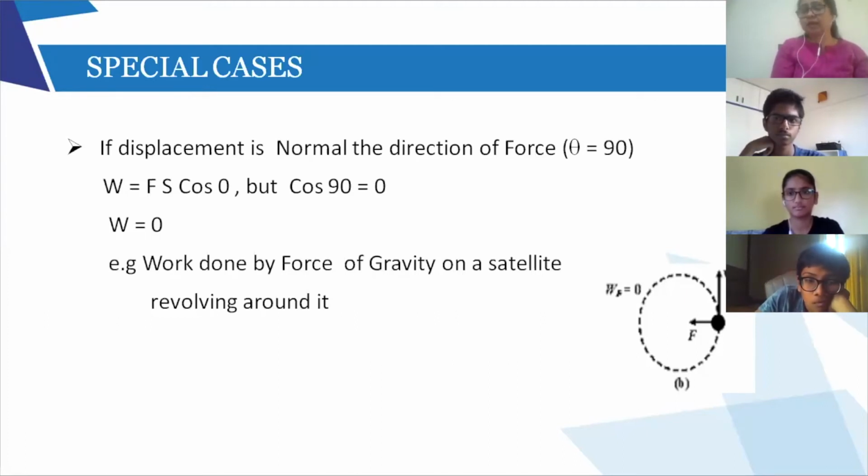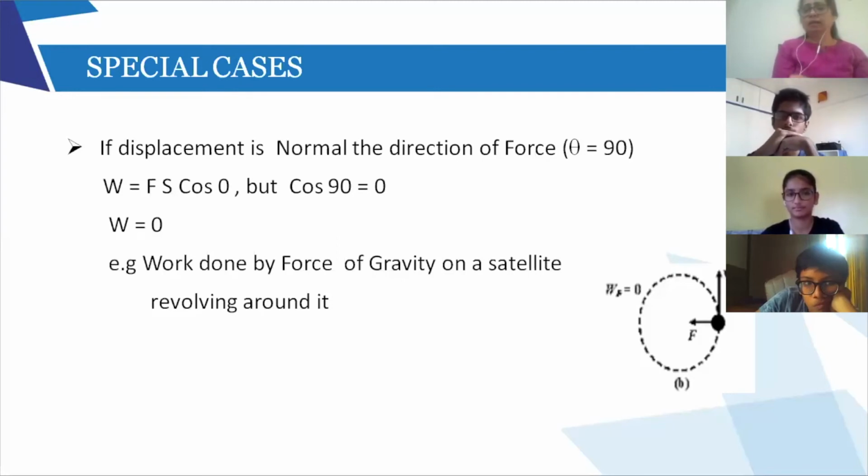Is it moving in the direction of gravity? No, the gravitational force wants to pull it down. But because the coolie is walking horizontal, walking straight, the luggage on the head is going in a straight direction. So that is also an example of 0 work.